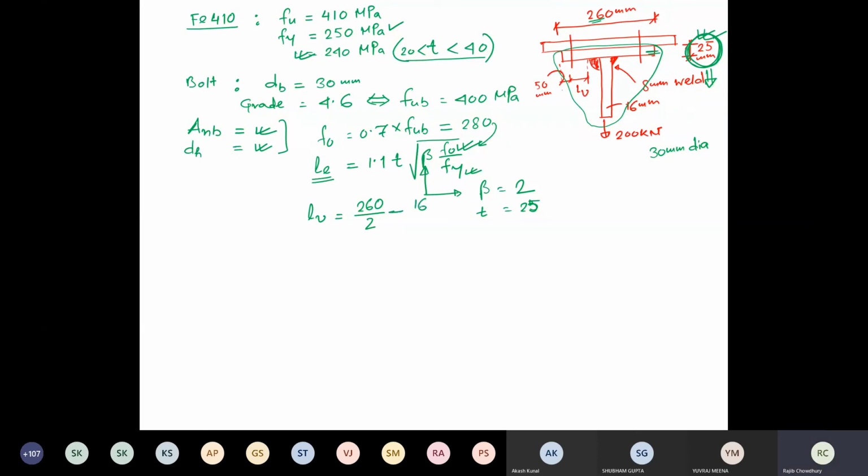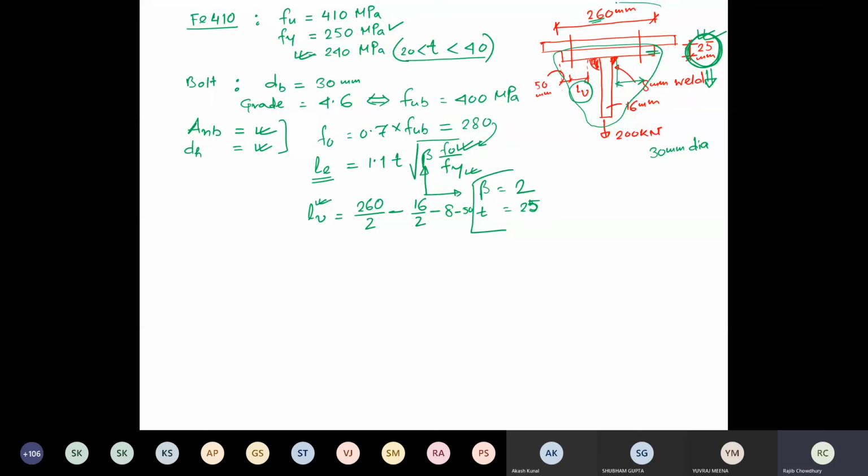Minus 16 by 2. Okay. Minus 8. Minus 50. So 260 means LV means this one. This particular thing you have to find out. So if on both sides the LV can be there, I want to find out one LV.